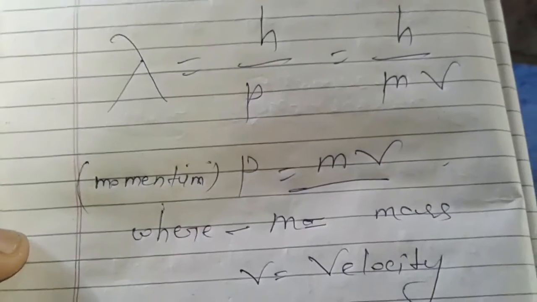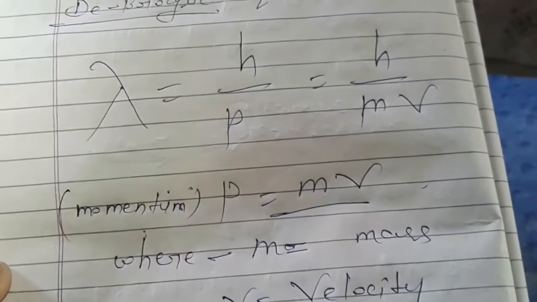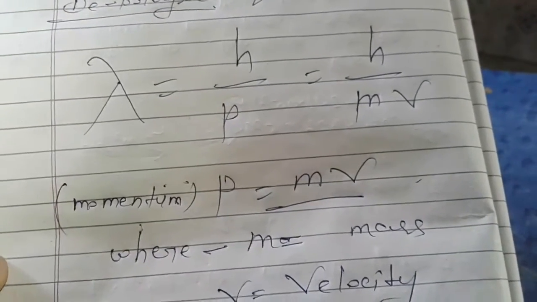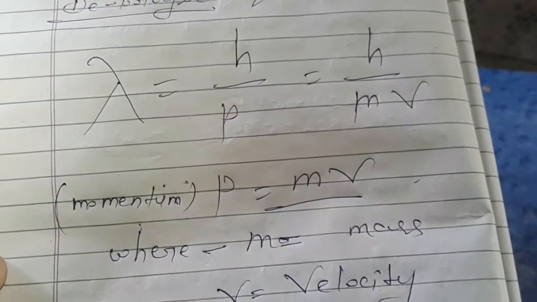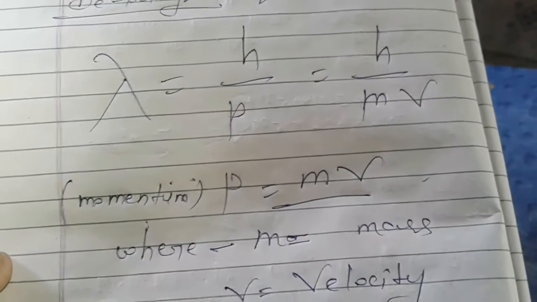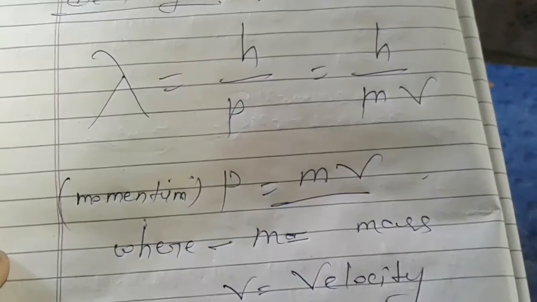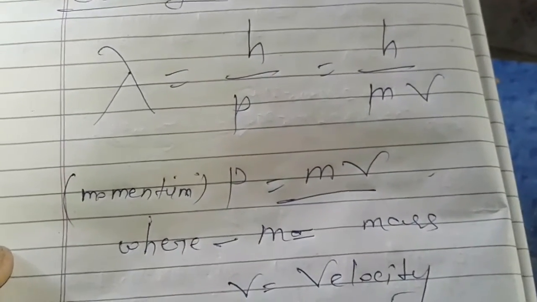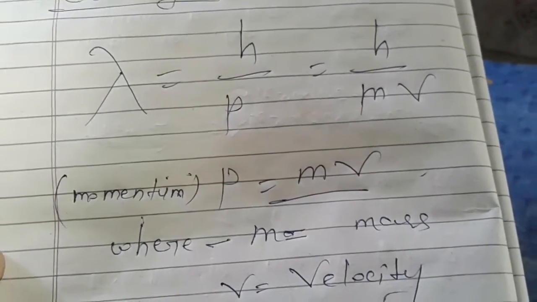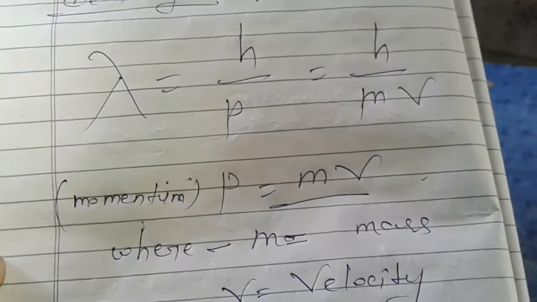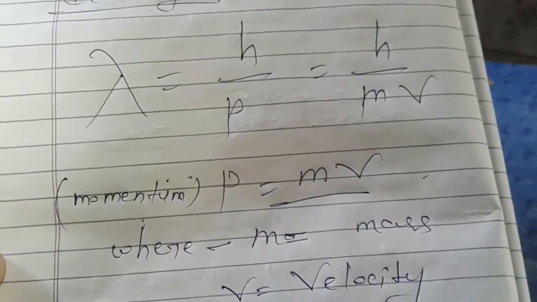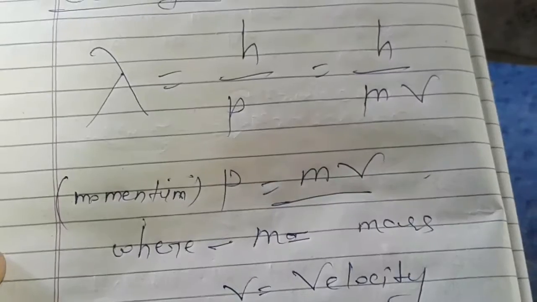Through this equation we can find out the wavelength of a small particle if the Planck constant, mass and velocity are given. It means if we find the momentum along with the Planck constant, then we can simply define the value of lambda, the wavelength of the wave nature.